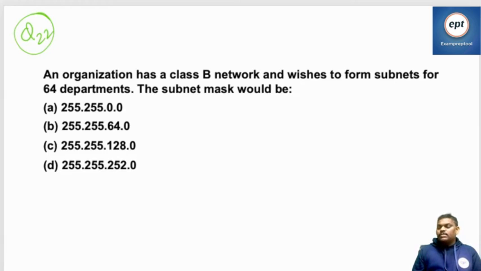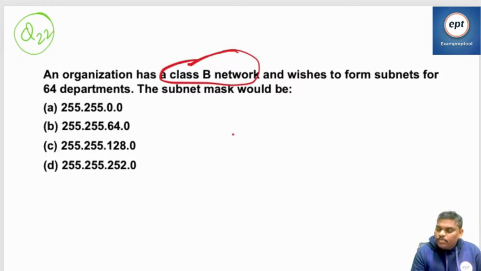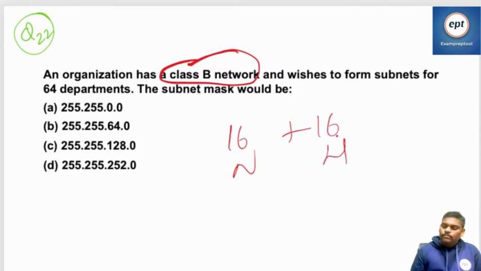Go to question number 22. An organization has a class B network and wishes to form subnets for 64 departments. So remember, class B, 16 network, 16 host. Subnetting is done.